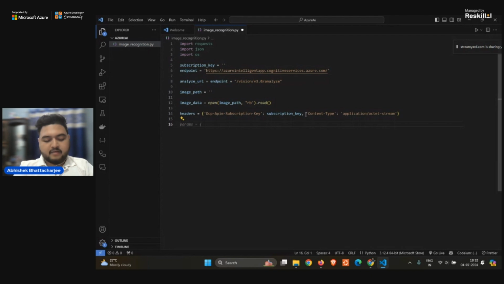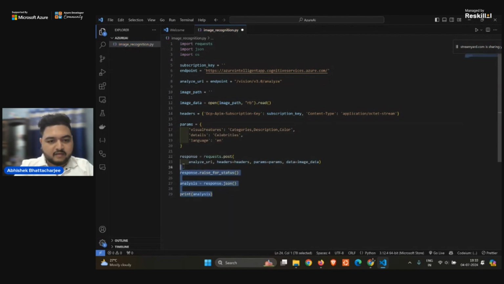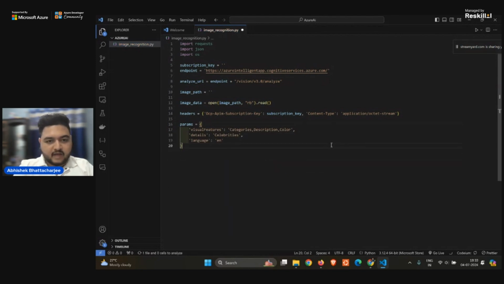The params would be, the first one is visual features. I don't want all of this, so I will explain as we move on. In visual features, I just want the categories, description, and the color. Just that. I don't want anything else, right? Just to save your time, and the thing that we are more concerned with. Only the three parameters I want: the categories, description, and the color. It will give you the background color. It will give you the foreground color. Everything it will give you upfront, right?